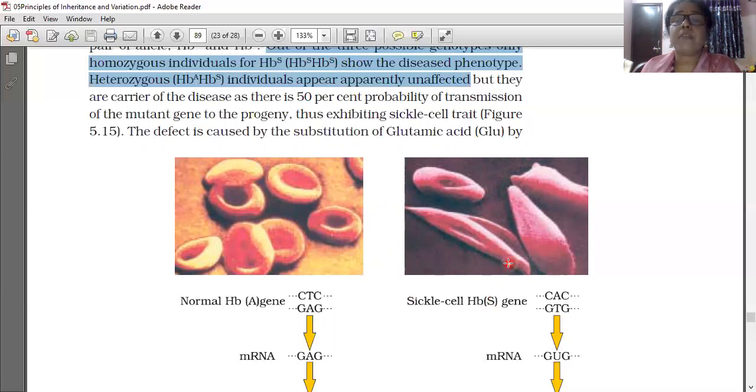What will happen? They will get stuck on the wall of the blood vessel. If they are smooth, round, spherical in shape, they can easily pass through. Understood? So this is sickle cell. So three conditions were already told.